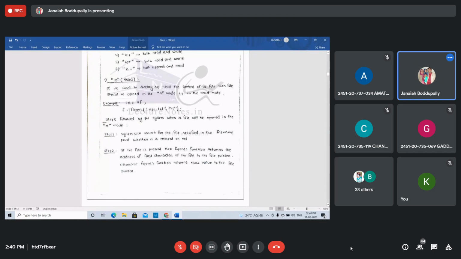One more example. See this. FILE, capital letters, star f. That is a file pointer. We are declaring the file pointer: FILE *f, f is a file pointer. Now open the file. f equals to. The file pointer is a pointer to point to the opened file. FILE *p; f = fopen("app.txt", "r"). You should write those in double quotes. Now see this.